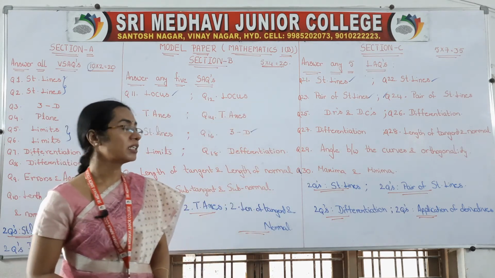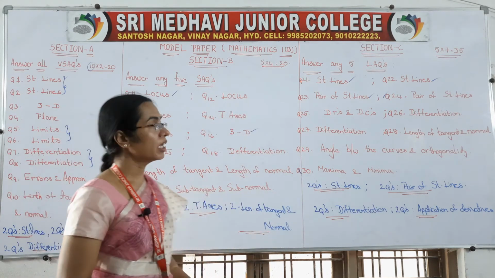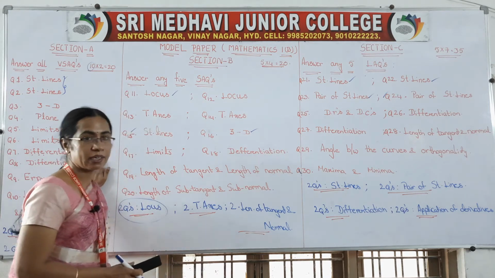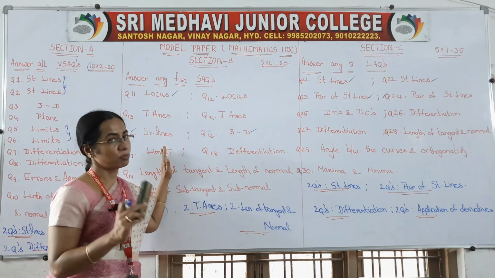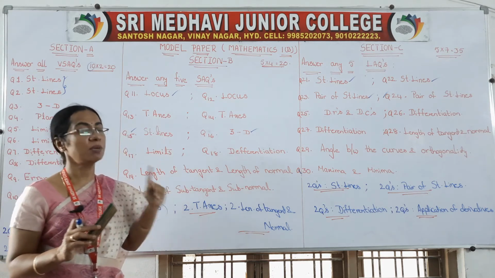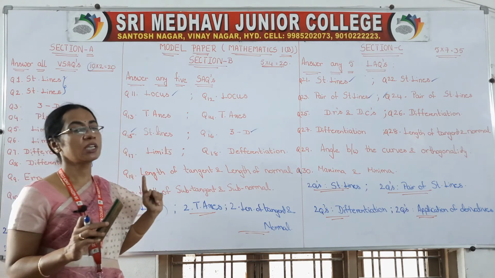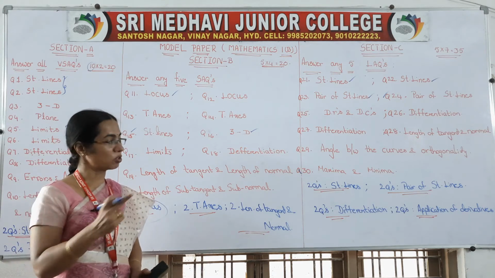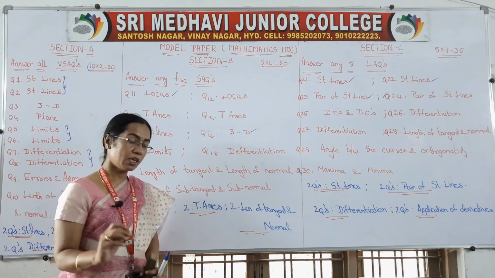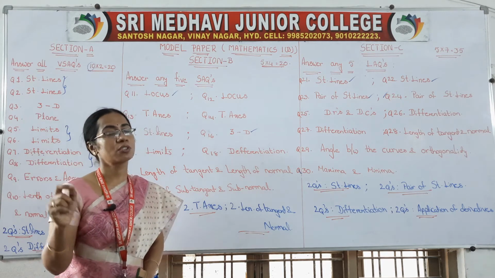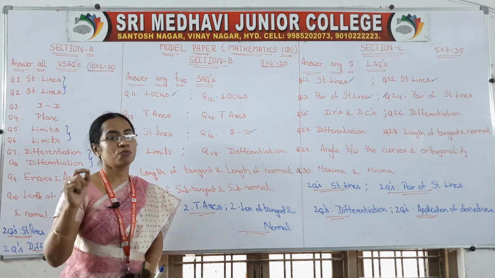Totally you are having 30 questions. You have to answer 10 all the 10 from very short answers, 5 from short answers, and 5 from long questions. So you have to answer 20 questions out of 30. You are in first year, so you are writing the exam for the first time.